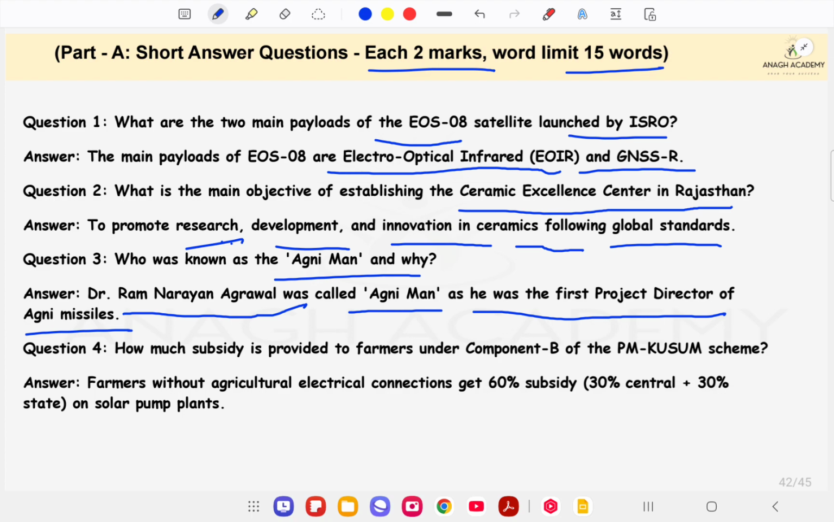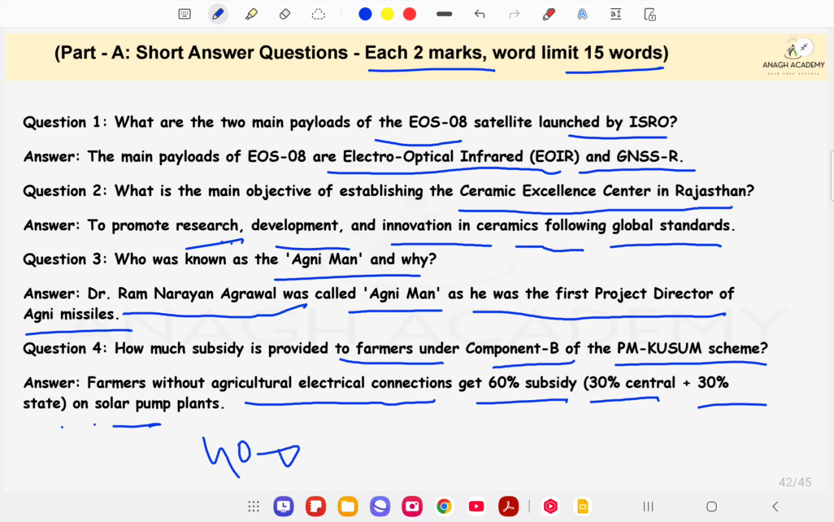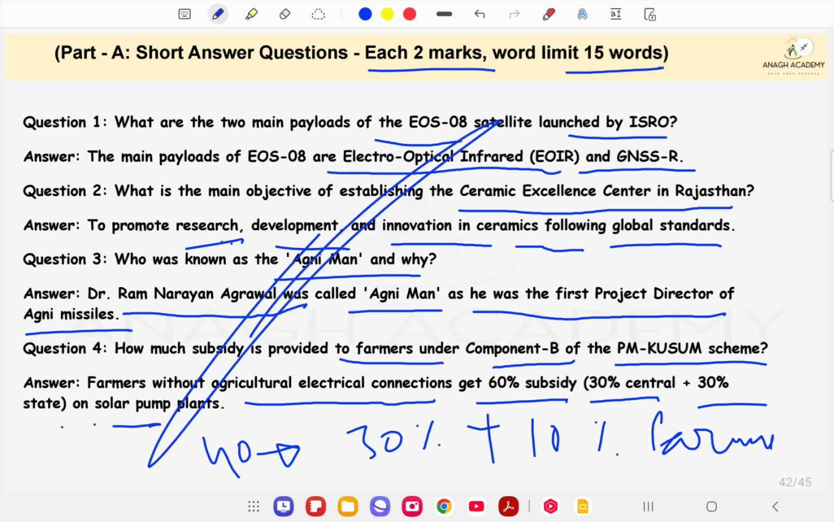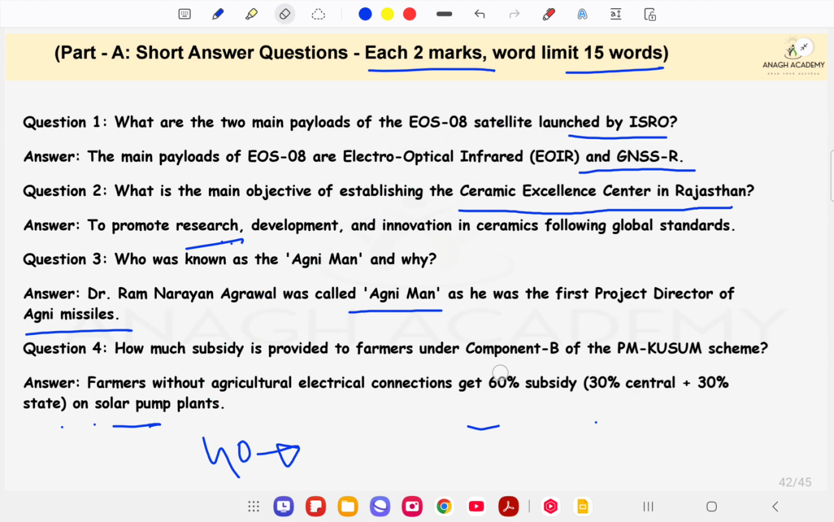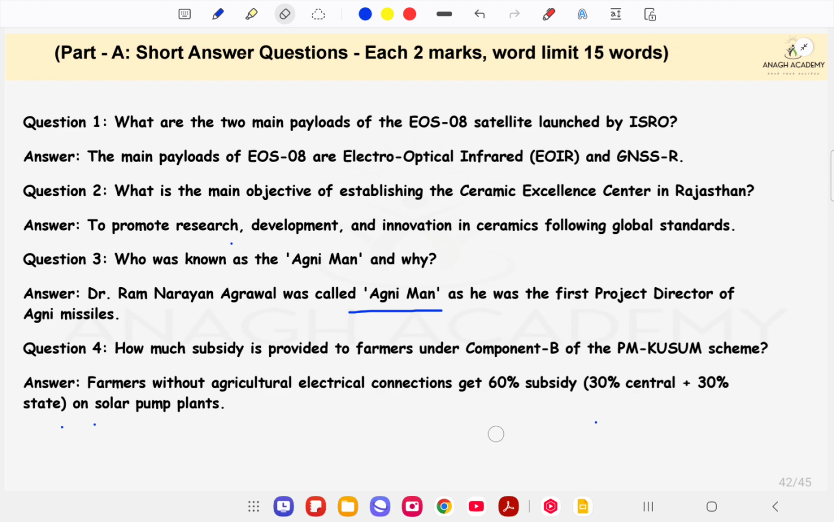Next question is, how much subsidy is provided to farmers under Component B of the PM KUSUM scheme? So farmers without agricultural electrical connections get 60% subsidy, 30% from the Centre and 30% from the State, on solar pumps. Of the remaining 40%, 30% can be loaned by the banks and 10% is paid by the farmer. Okay, so please take a screenshot of this slide, and it may help you in the revision of the content at the time of examination.